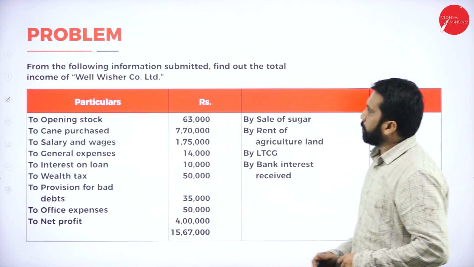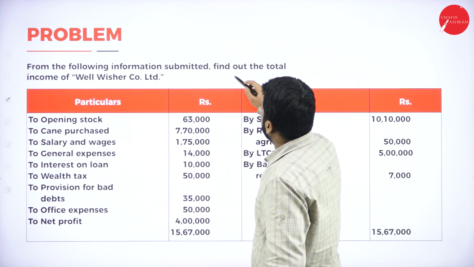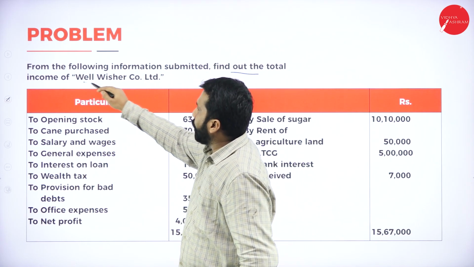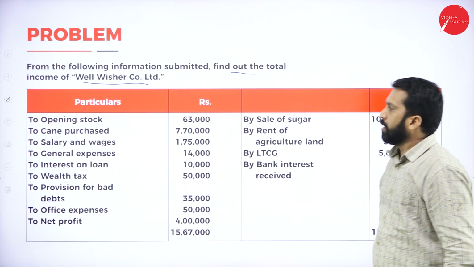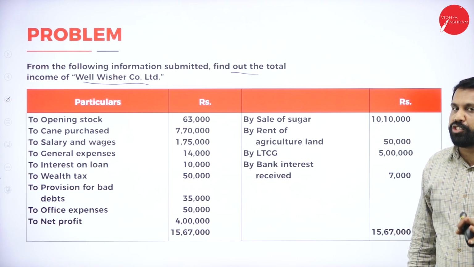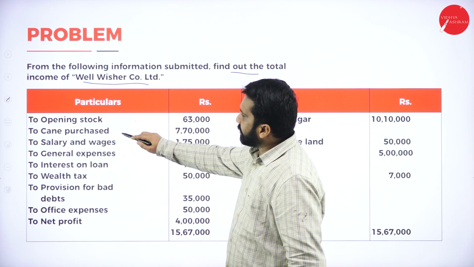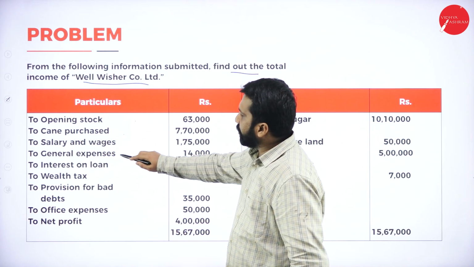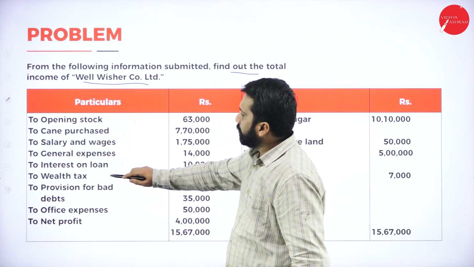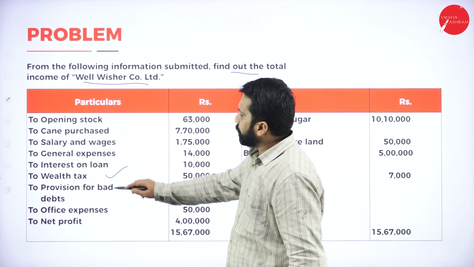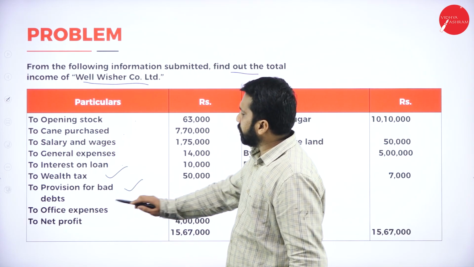Now I'll go to problem number 1. From the following information submitted, find out the total income of Well-Wisher Company. In this, opening stock, purchase, salary, general expense, interest on loan, wealth tax, yes. Provision, yes. Office, no. This much only.